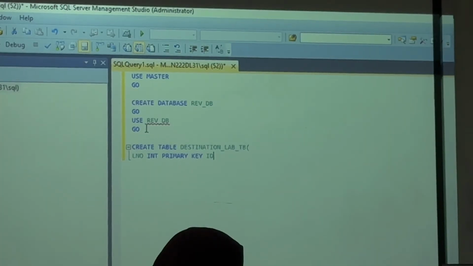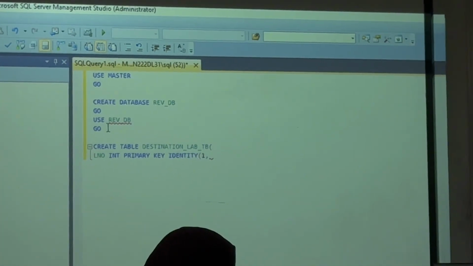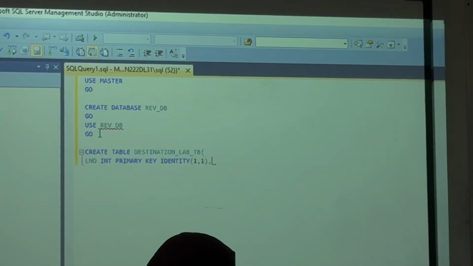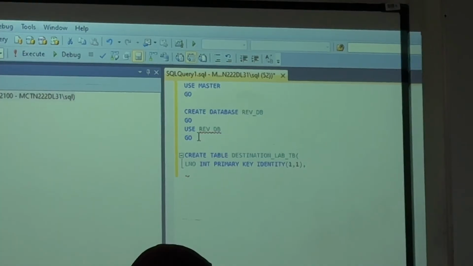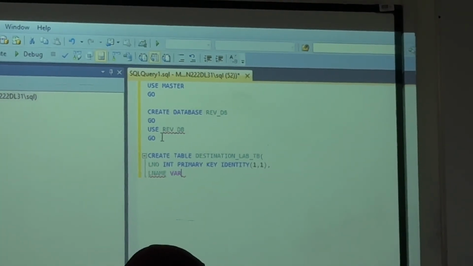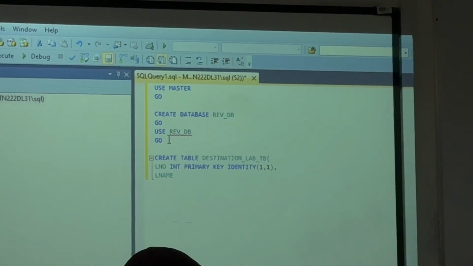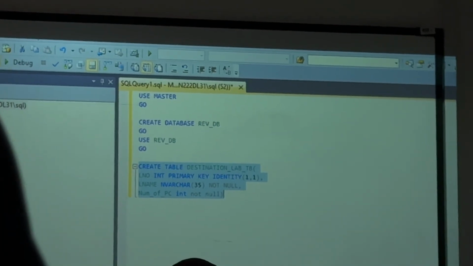That's why here also on identity, starting value 1 and auto increment. Right? Then I have L name. L name is nvarchar. Better I will use. No need of any conversion. Created. Now I have created the table.